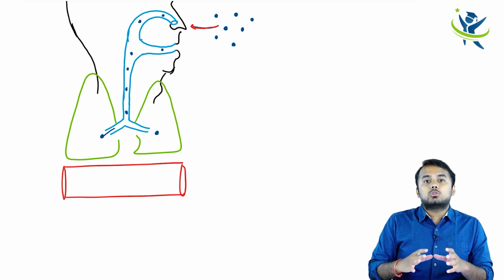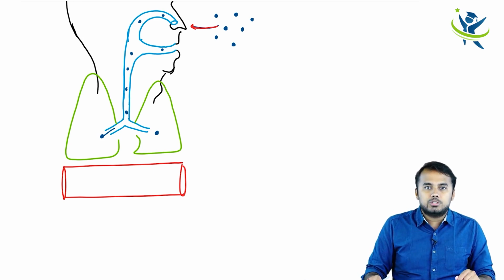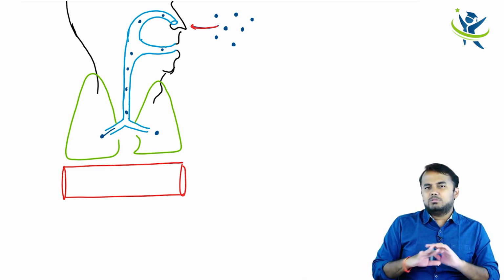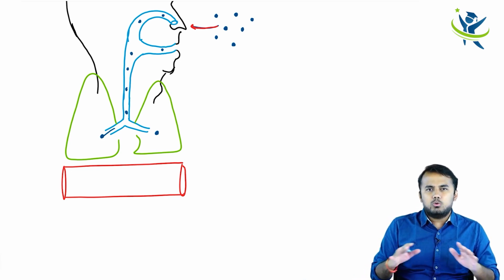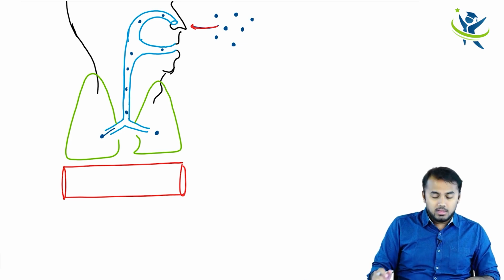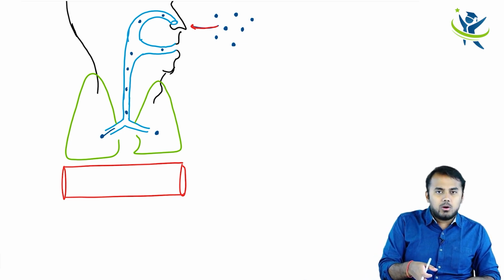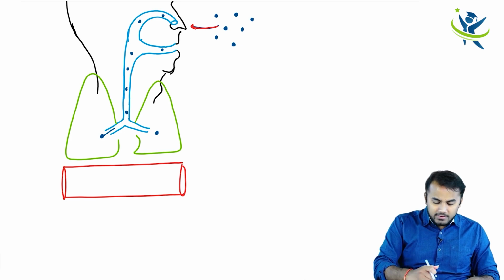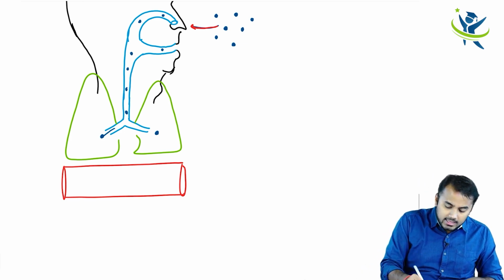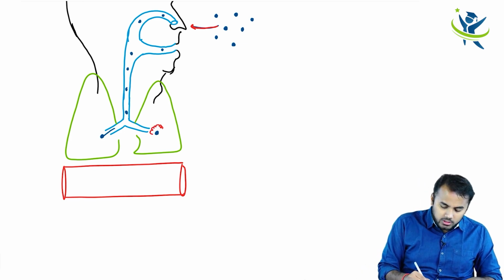So in that case also, you will find a granuloma formation. So can I tell like this, that in almost all occupational lung diseases, you find a granuloma? Yes. So anyways, I'm just giving you a brief output of all the things which are happening. So it starts from the mouth. In the mouth it can cause ulcers, it will enter all the way into the lungs, and in the lungs it is going to create havoc, and it can cause a granuloma formation.